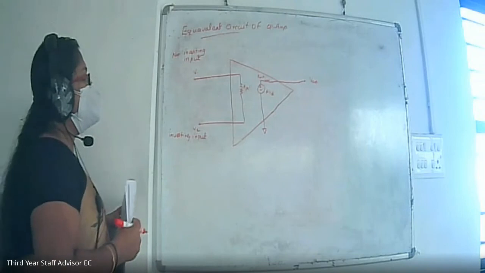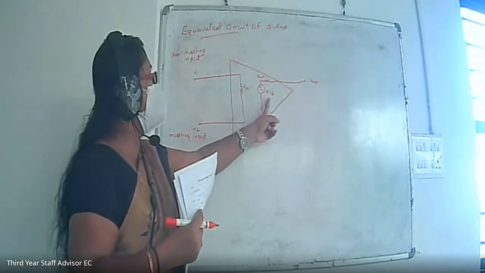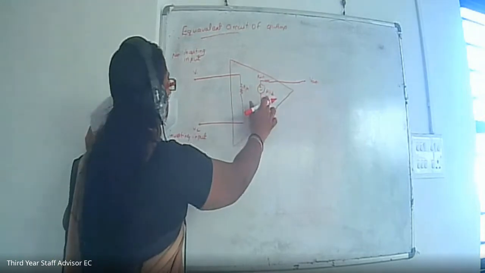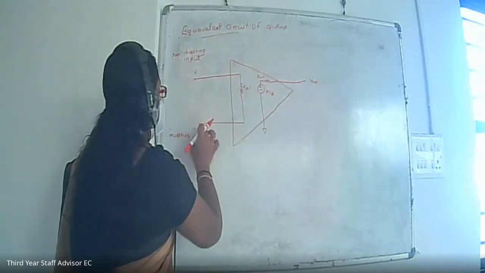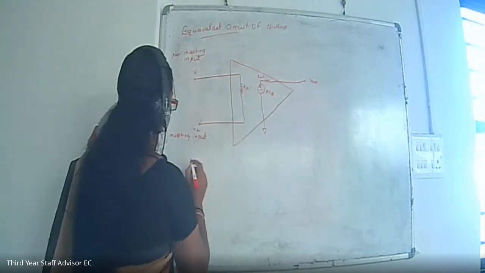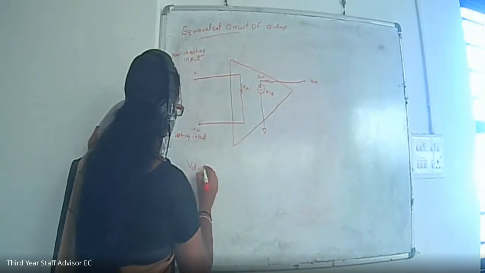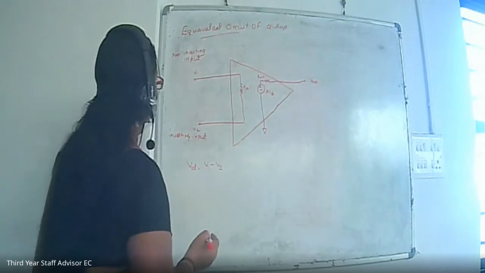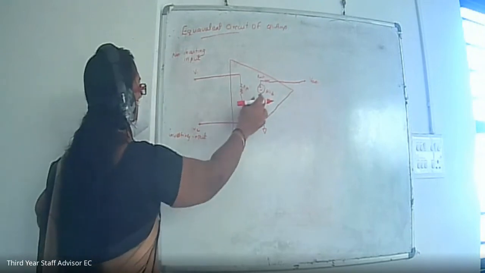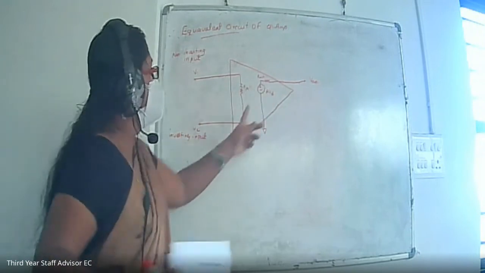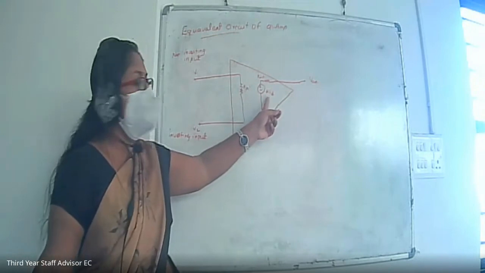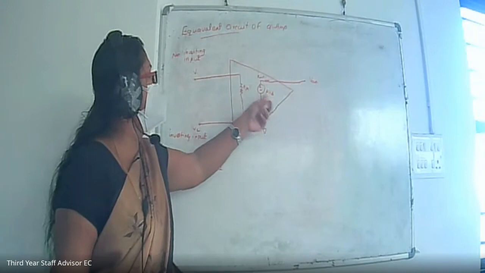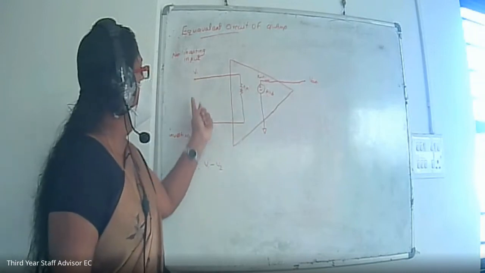This is A into VID. VID represents the difference in the voltages V1 and V2, that is VID is equal to V1 minus V2. This is a voltage dependent voltage source, so its value depends upon the input voltages.